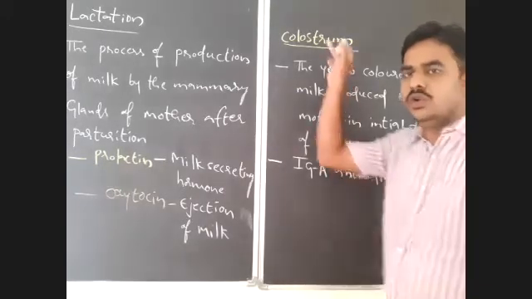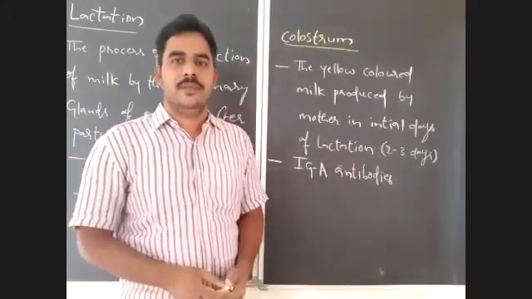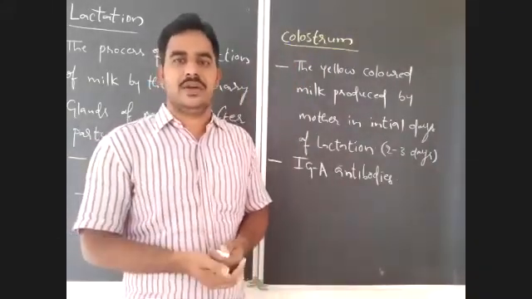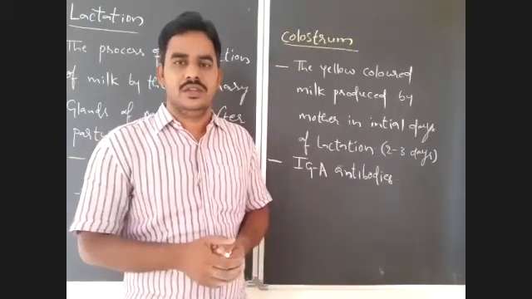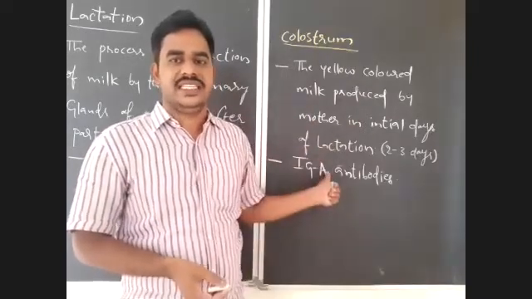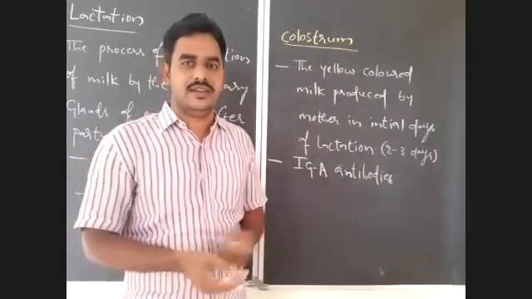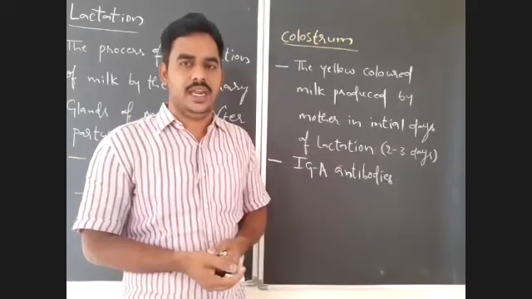through colostrum. Because of that, breastfeeding is essential for newborn. Breastfeeding is essential for newborn because in the colostrum, IgA antibodies which are present are essential for the development of immune power or immunity in newborn baby.